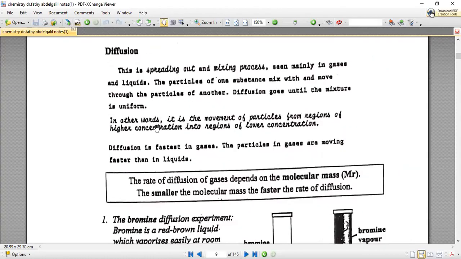What is diffusion? This is a spreading out and mixing process. This is seen mainly in gases and liquids.